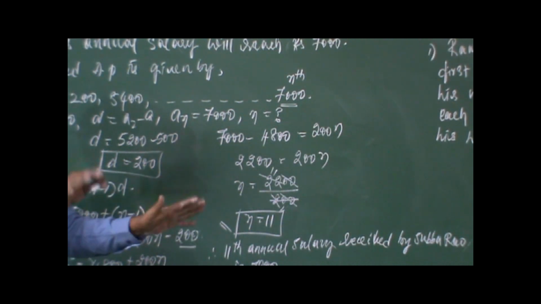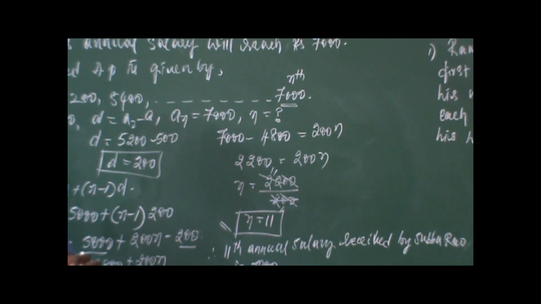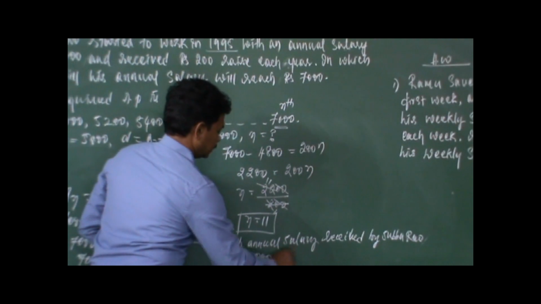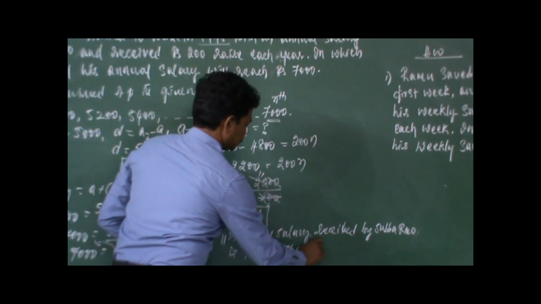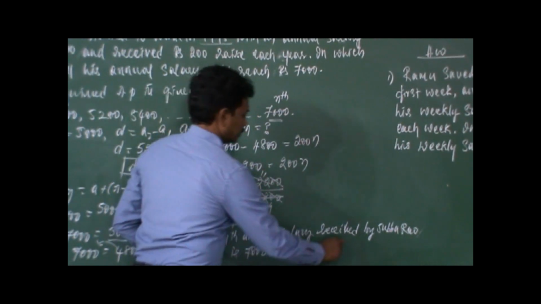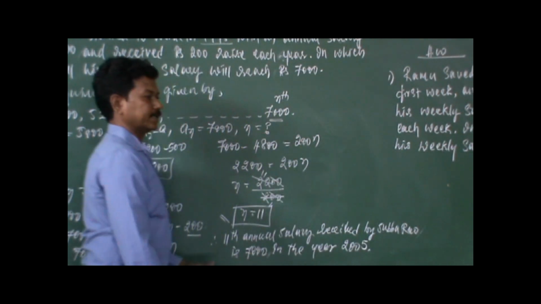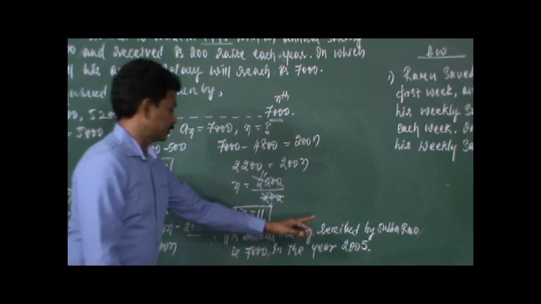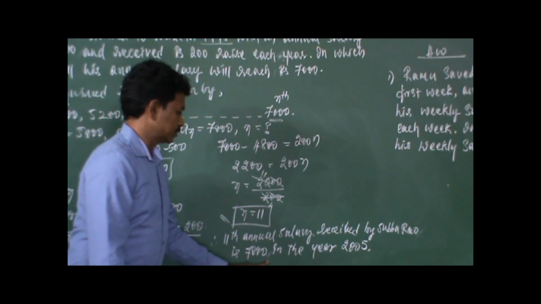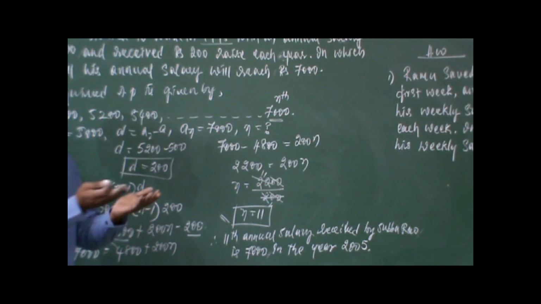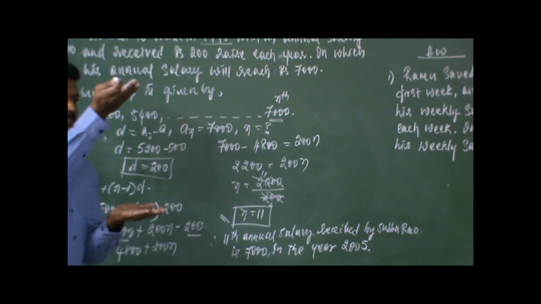See, this is what I told you, the peculiarity. So in the year 2005, he is going to get that salary. So the 11th annual salary received by Subbarao is 7,000 in the year 2005. So the end of 2005 is nothing but the starting of 2006. I hope you got my point.